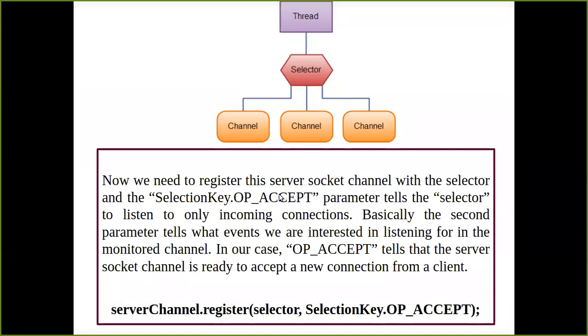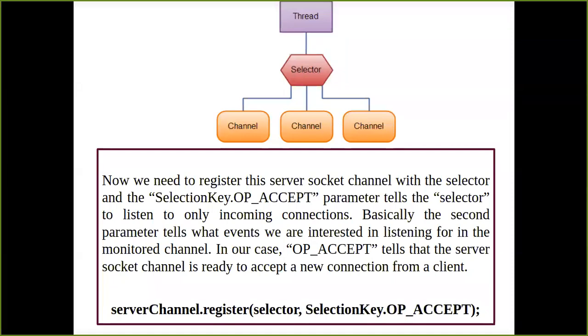And how you're going to do that? You are going to use an object of your server socket channel. If you remember, last lecture I gave you the statements or syntax of how to create an object of server socket channel and the socket class. So how you're going to do that? You're going to use an object of the server socket channel, as we know, if I'm going to use a server socket channel inside my selector to listen to the connections which are going to come from the client end or request. So I have to use an object of your server socket channel. Considering here the object name I have given, serverChannel.